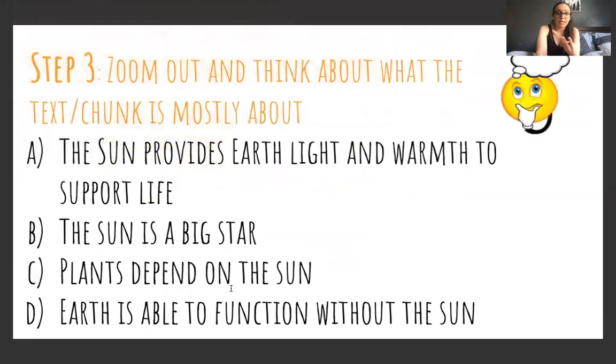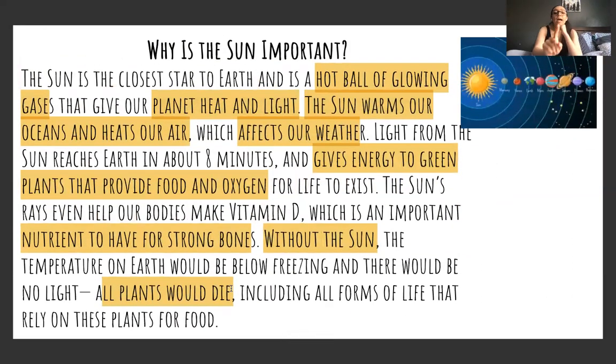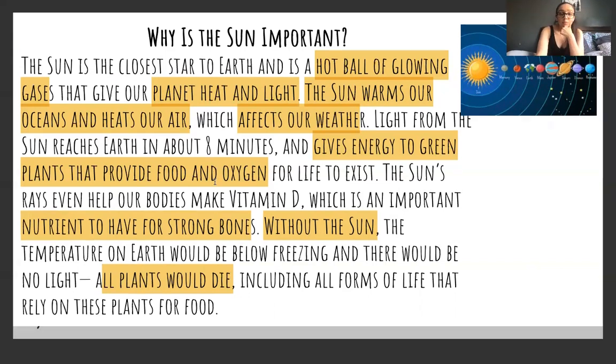I'm going to step 3. So step 3, we're zooming out and thinking about what the text chunk is mostly about. Now I'm going to do this multiple choice, and I will mostly do it on my own. So I know that there are repetitive ideas. I'm going to go back and notice that all the things that I highlighted or underlined talk about what the sun does to Earth. It provides heat and light. It affects our weather. It gives us plants that provide food and oxygen. It has nutrients to have strong bones and all that.